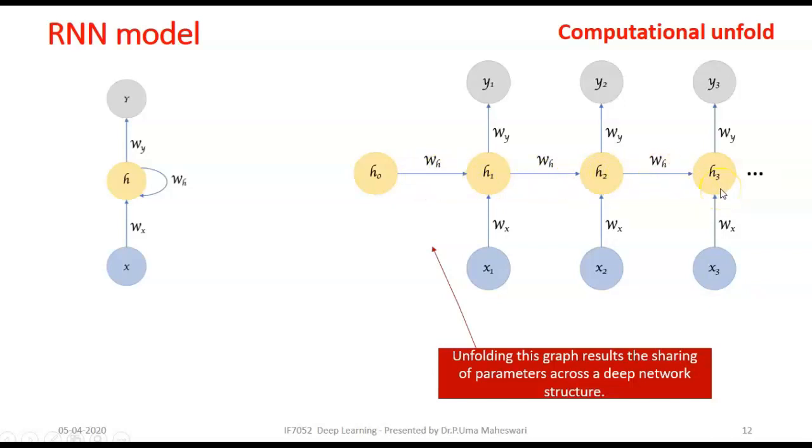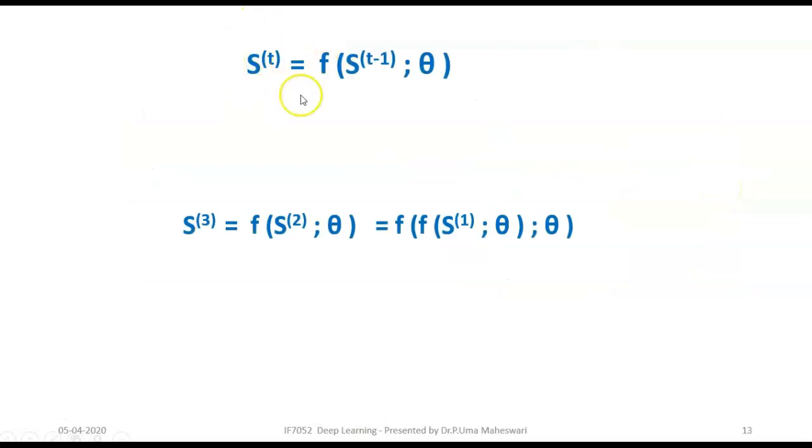Parameter sharing happens. See, let's say this is the state. At every step, the state at time t could be written as a function of the previous state at time t minus 1 with the current parameter theta.